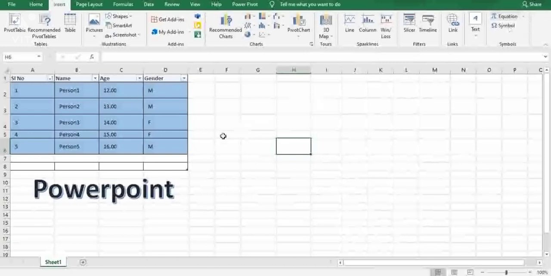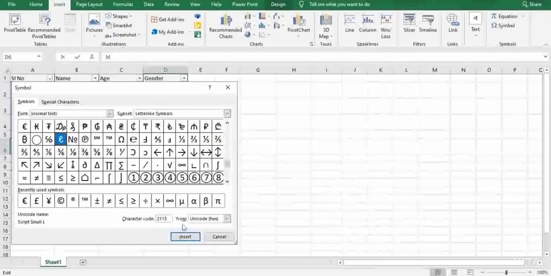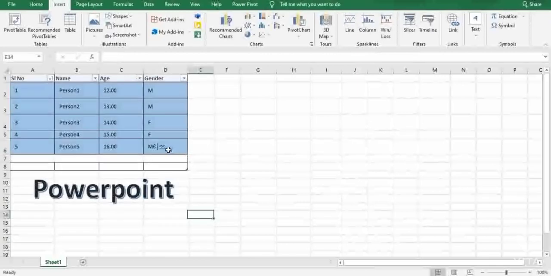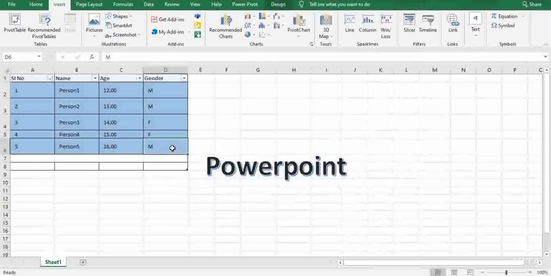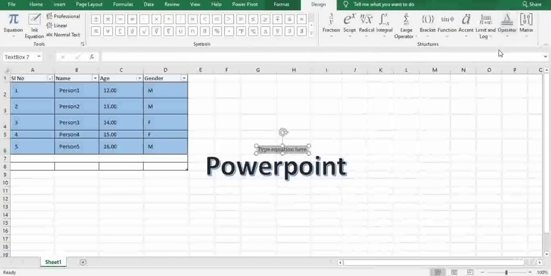And last but not least, symbols. If you want, you can add symbols here. Insert, close. You can clearly see the symbol is successfully added based on your liking. A symbol can define a kind of SI unit. If you wish to add particular data, you can add it. So that's symbols, and equations also.